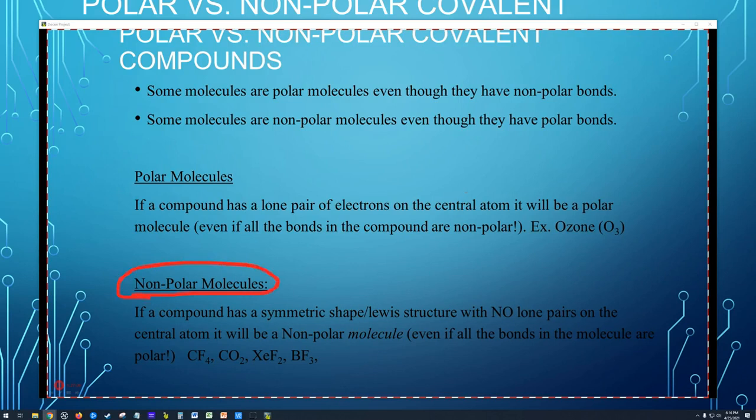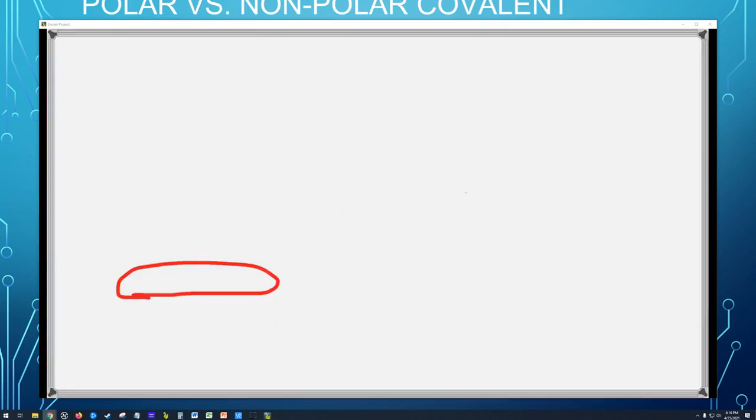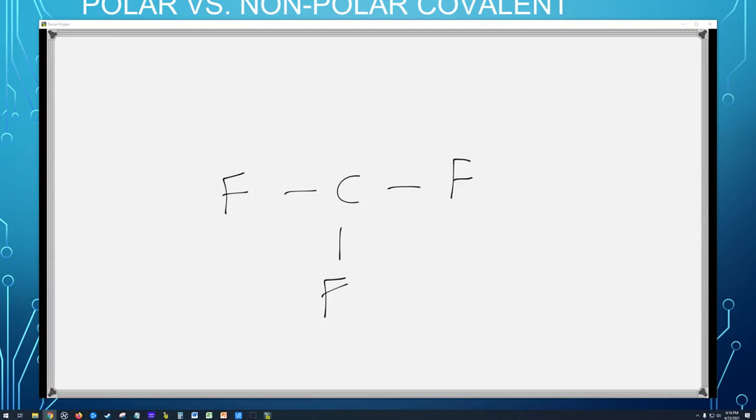This is a lot more common. They are non-polar molecules overall because they're symmetric, even though they have polar bonds. So let's look at CF4. These bonds are polar because carbon and fluorine have a big difference in electronegativity, right? Each of these has 8 on them to fill its outer shell.